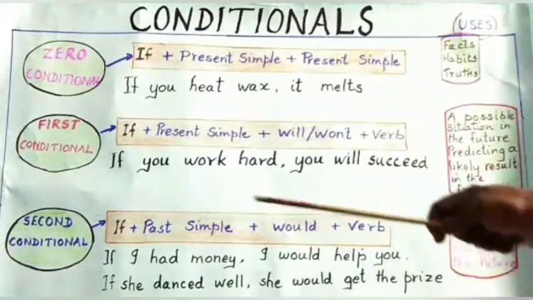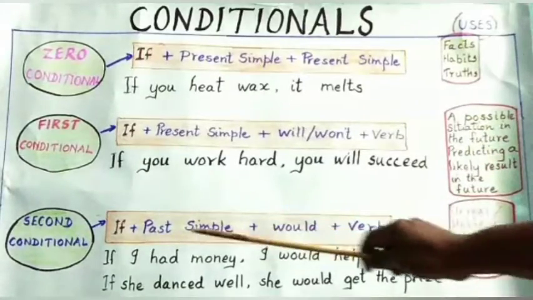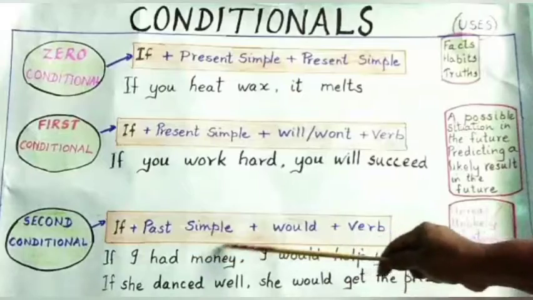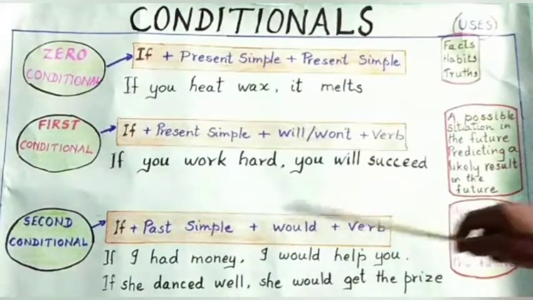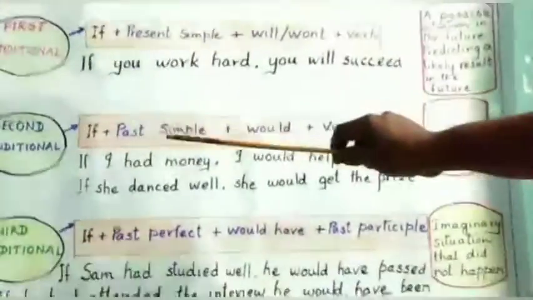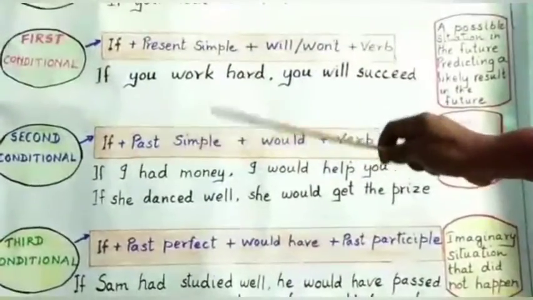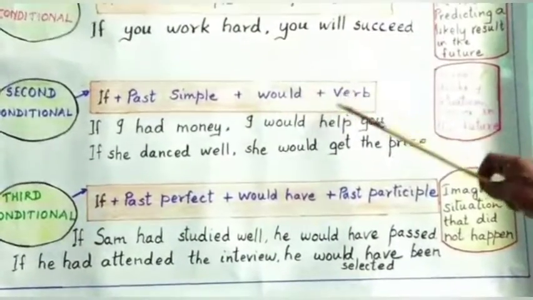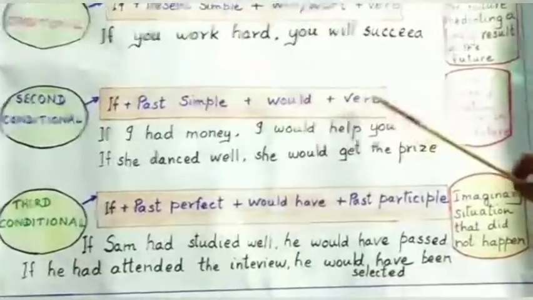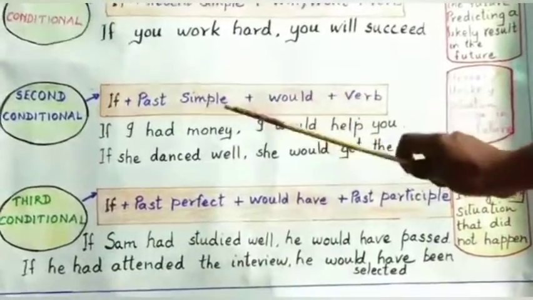Right, we'll move ahead to the second conditional. You see the structure, if plus past simple plus would plus verb. Okay, so first half, that is the conditional clause, contains if plus past simple, it is in the past tense. Then you see in the second half, that is the main clause, you have subject plus would plus verb. See the example, if I had money.